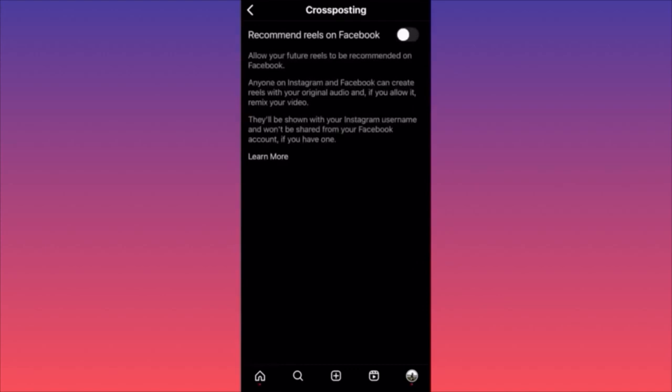So for example, you can post stuff that is created on Facebook and it could be automatically published on Reels here on Instagram. As we all know, you can publish Facebook Reels and you can publish Instagram Reels. But if you actually cross post, meaning that every time you publish here on Instagram, it will show up on Facebook Reels and on your Facebook page, like I mentioned, if you actually link your page. So this is why this is very helpful.